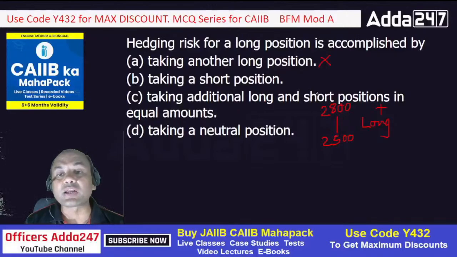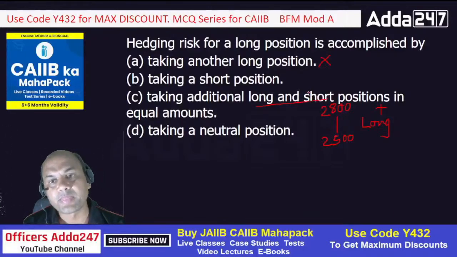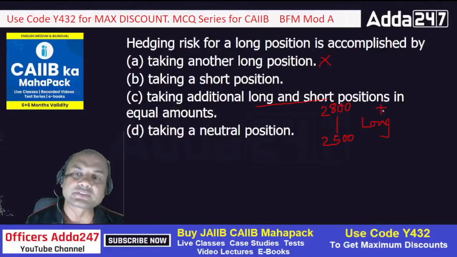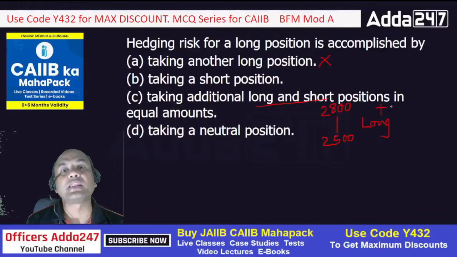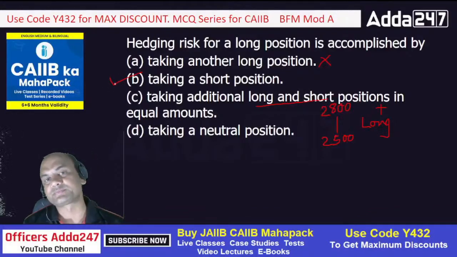Taking additional long and short, here I am doing both, so this is nullifying itself. This is plus, and I am doing plus and minus, so these get nullified with each other. What is remaining? This plus. This long is still remaining. So that's why taking additional long and short is not the answer. Taking a neutral position, not doing anything, then what about this plus? This plus needs to be neutralized by somebody, and that somebody is the short position.